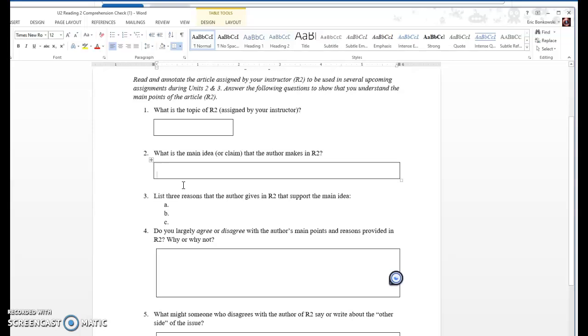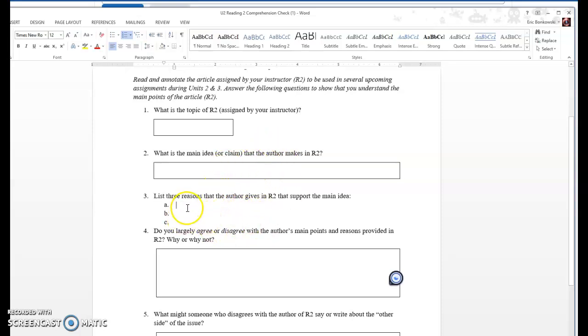List 3 reasons that the author gives in R2 that support the main idea. So for instance, if we're still working with the example of defining critical thinking from the Lumen article we just read, what's the main idea or claim that the author makes in reading 1? If the claim is that critical thinking is an important part of everyday life, then some of the reasons that are included would be because it helps keep you interested, because it can help you in your professional life, because it's something that you can use in your personal life. These are all the reasons that the article uses to back up the claim.